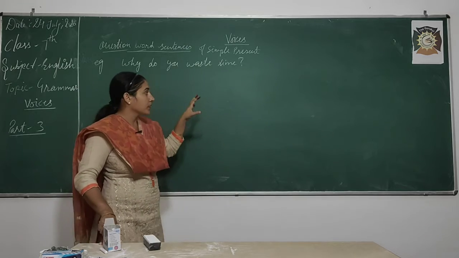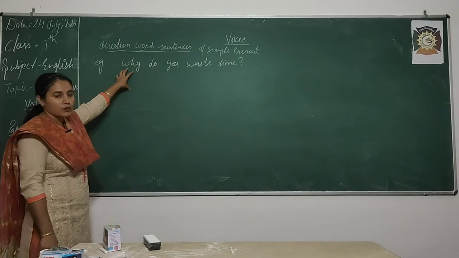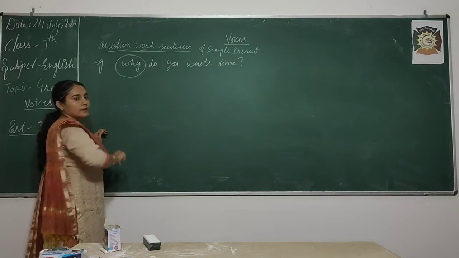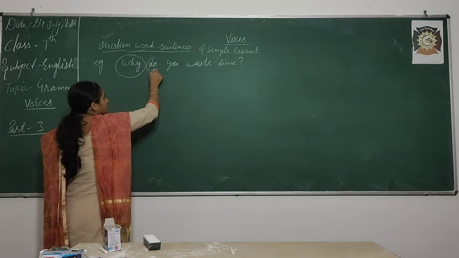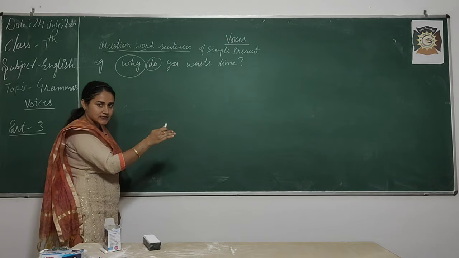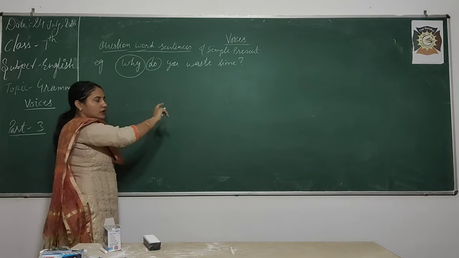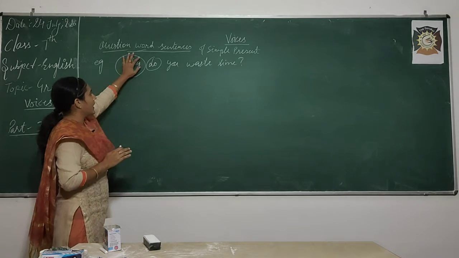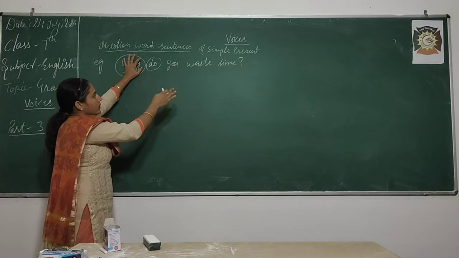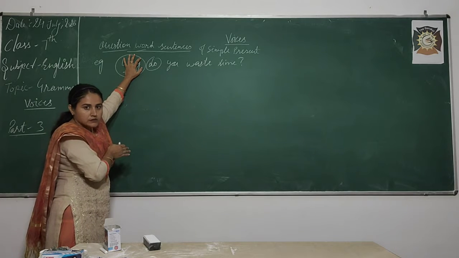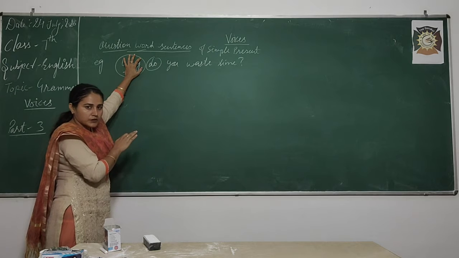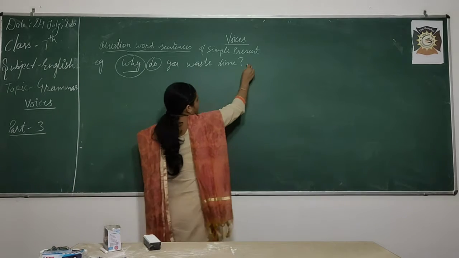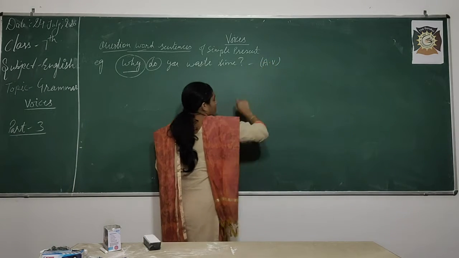tense. So, today in question words like why, when, where, how, like this, they come in the beginning, right. After that there is your helping verb which is used in simple present tense in negative or in interrogative. This is your interrogative sentence, but it is starting with why. If we remove why, okay, do you waste time? Do you waste your time, you can say. So, that is your interrogative. We are adding why. Okay. So, this is your active voice example.